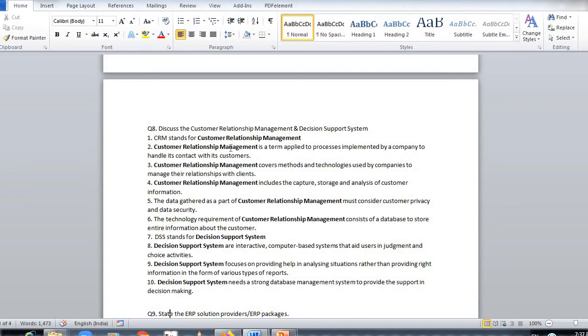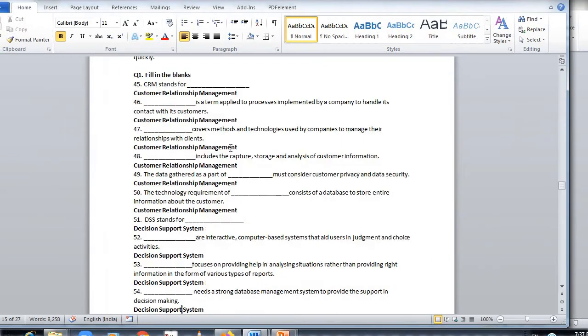So based on the data and facts, it analyzes all the situations and reports, and then it generates the data in the form of reports. So it is an automated system through computer. It generates reports based on the data fed in. So that is decision support system.